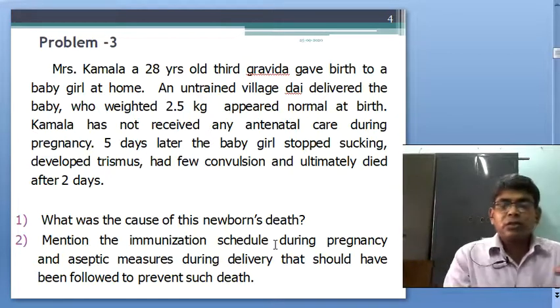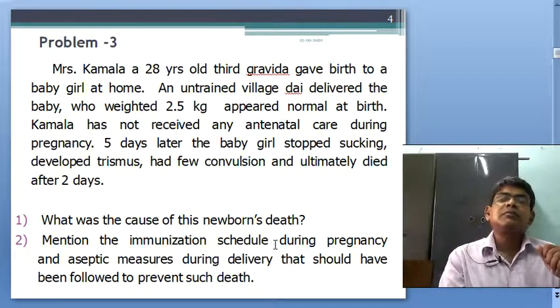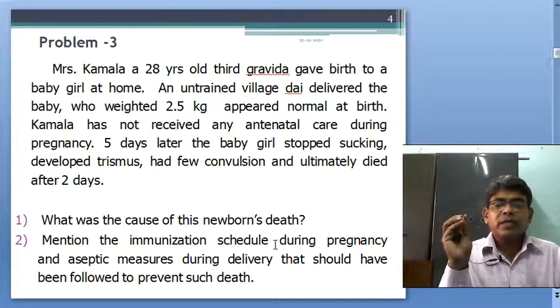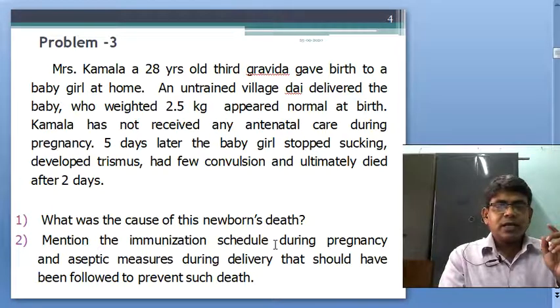If she is not regular, then it may also be given before delivery. And if she has a history of complete immunization within 3 years, then in a subsequent pregnancy she will be given only one booster dose, and that will protect her for 5 years.